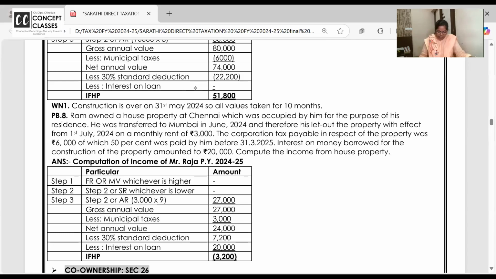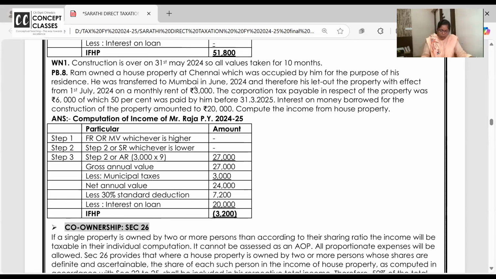Let's do one or two more such problems. Raja's problem is done, now it's Rani's turn. Raja's problem is over. Next one we are doing now. Ram owned a house property at Chennai. See, look at the length of the problem. They are so simple for 7 marks, but very in-depth and nice.